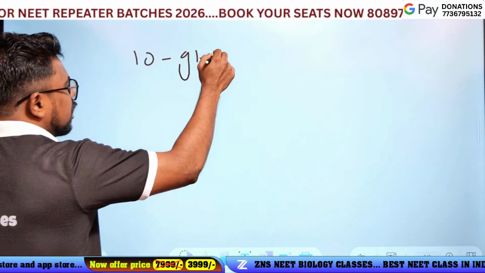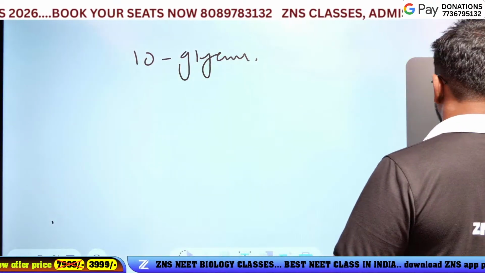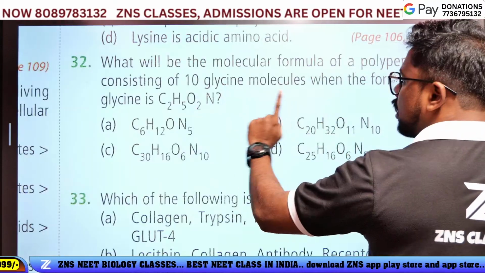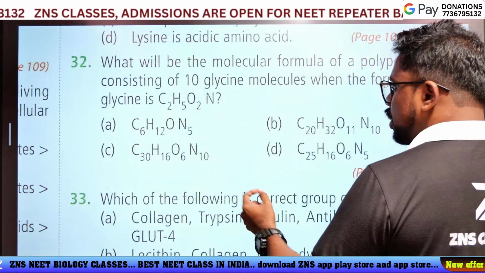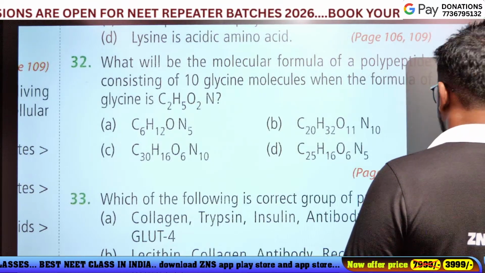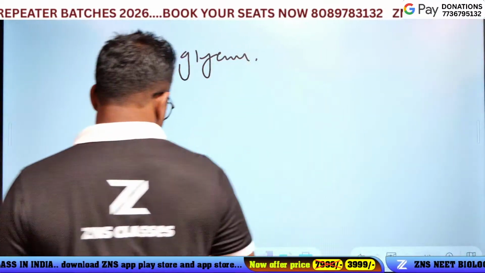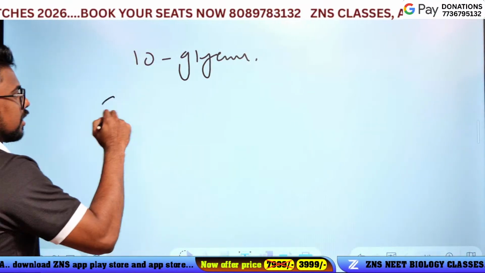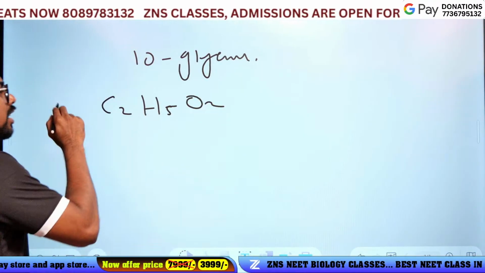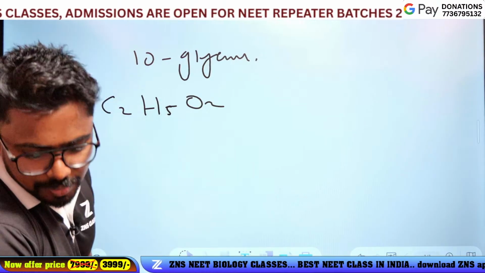The question is here, 10 glycine molecules, and the glycine formula is C2H5O2N for one glycine molecule.